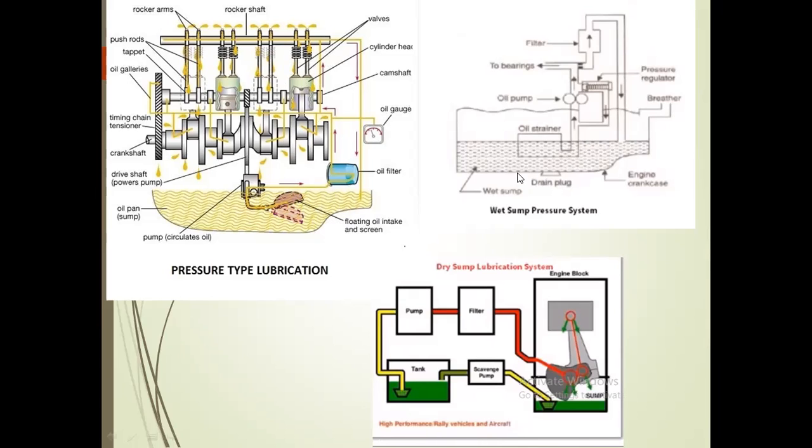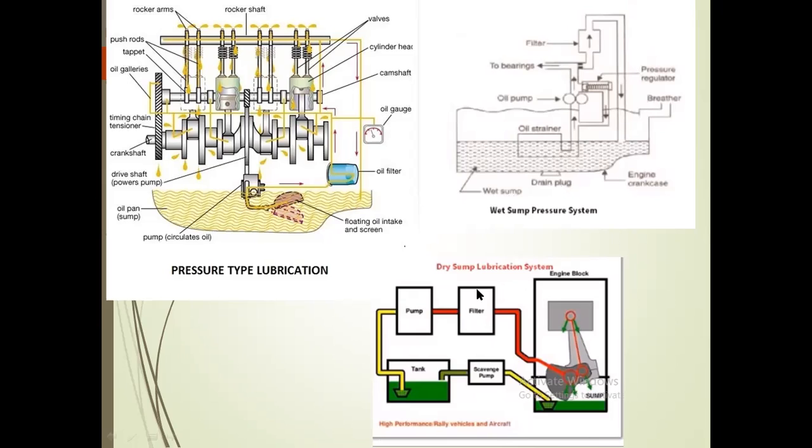In the wet sump pressure system, the oil is present in the wet sump. With the help of the pump, the oil is lifted and goes to the bearings. After lubricating the bearings, the oil goes back to the sump, so there is no need for an extra pump. Depending upon gravity, the oil again goes to the wet sump.